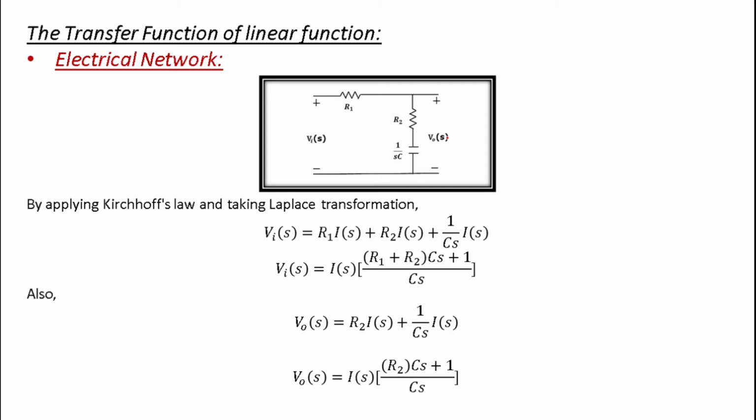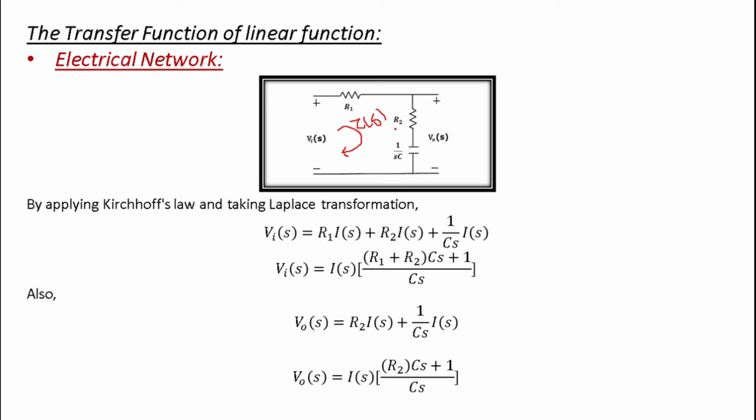Okay, now by applying Kirchhoff's law in the first loop, we can find that Vi(S) equals the voltage drop across this element, R1 multiplied by the current flowing, let's say I(S). So Vi(S) = R1 × I(S).